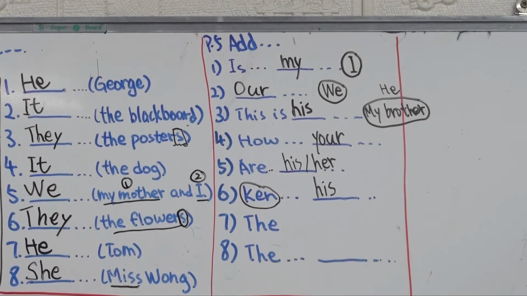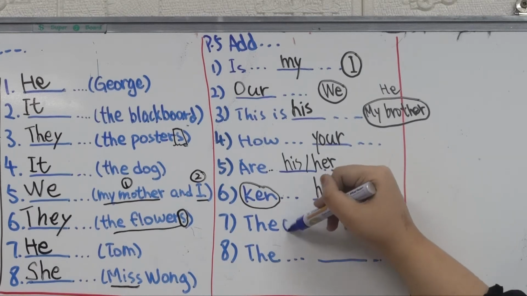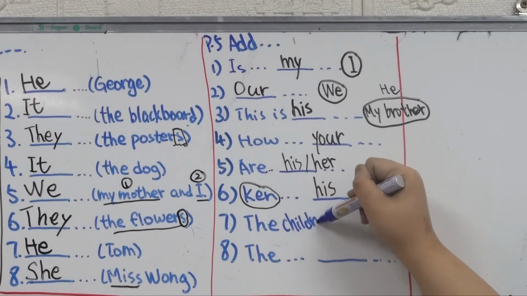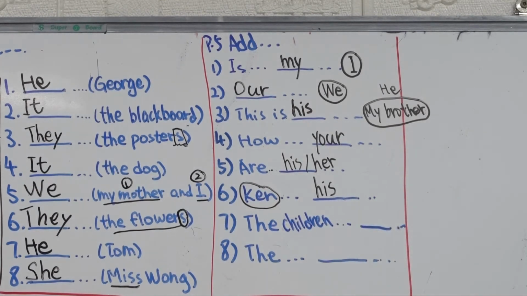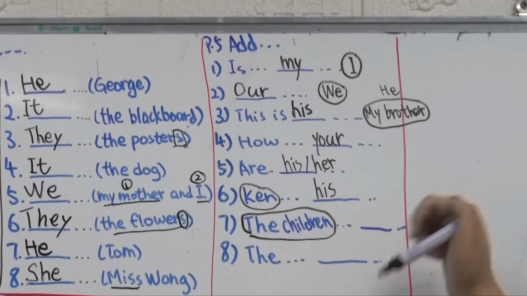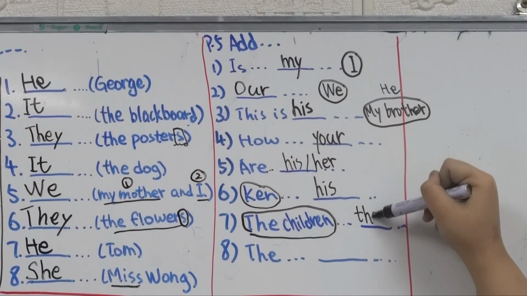The next question is the children. Alright, children. Let's say, alright. The children finished space game. Here the subject is the children. Remember, children are also plural. Alright? It is plural, forever plural. For one, the singular form of children is child, remember. So the children is plural. We use their.